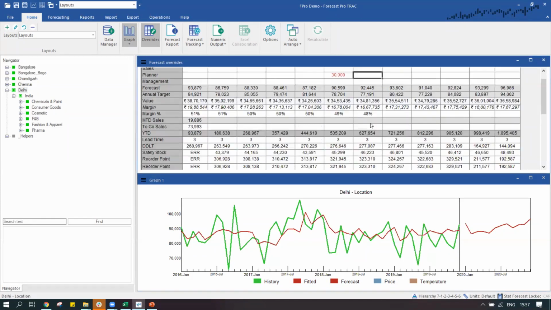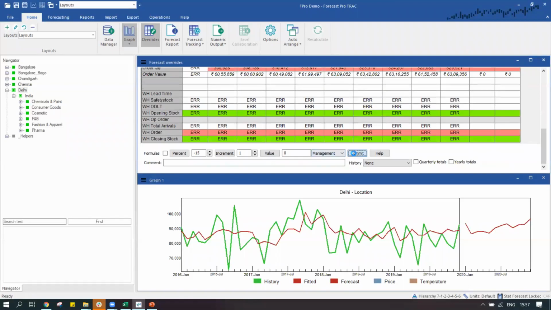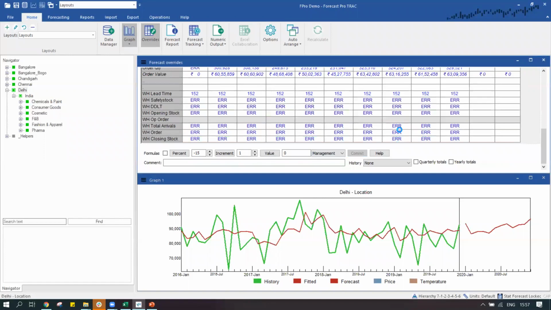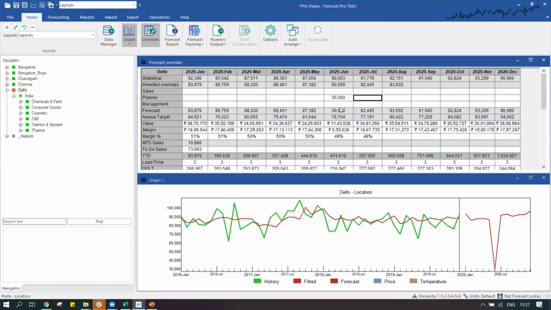That too by some miracle. Maybe I need to get certain approvals over here. So I can easily do that, and my forecast would become 30,000. So automatically, it's not only helping me analyze the information at different levels, but I can also give my inputs at those levels, and it will automatically translate to the relevant information and for all my calculations below.